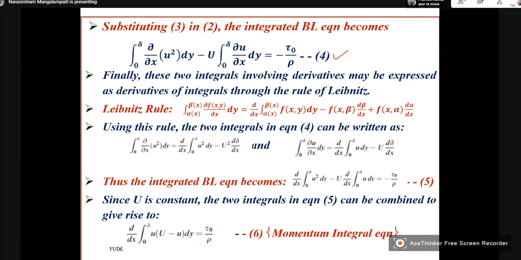So now these two integrals are with respect to x.